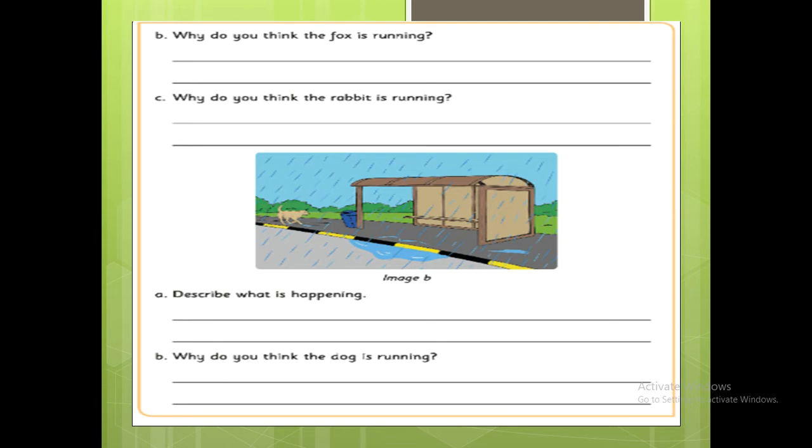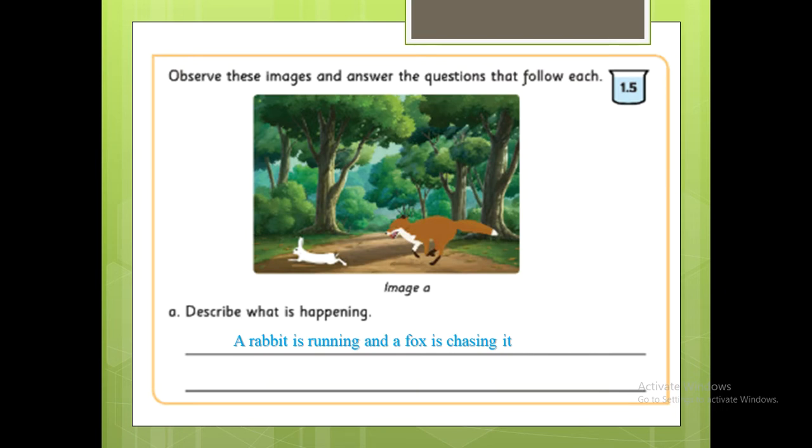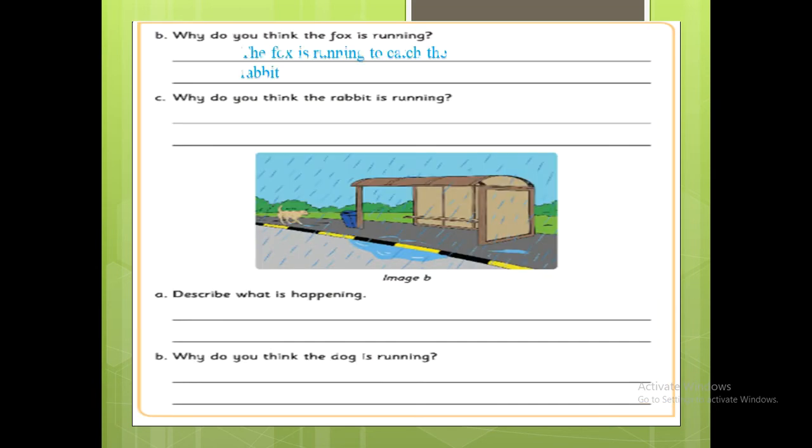Why do you think the fox is running? Why is the fox running, children? Because the fox is running to catch the rabbit. Why do you think the rabbit is running? Because the rabbit is running to save its life. So now from that picture we understand that the rabbit is running to protect itself from the fox, and the fox is chasing to kill the rabbit and take its food. Yes, so these two are moving from one place to another.